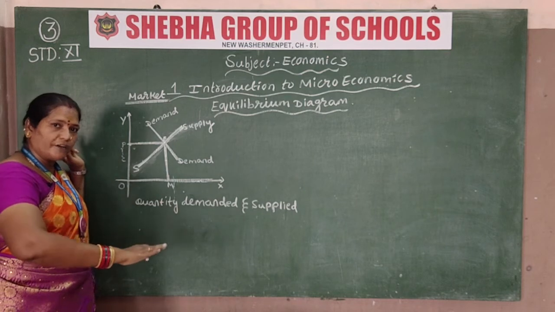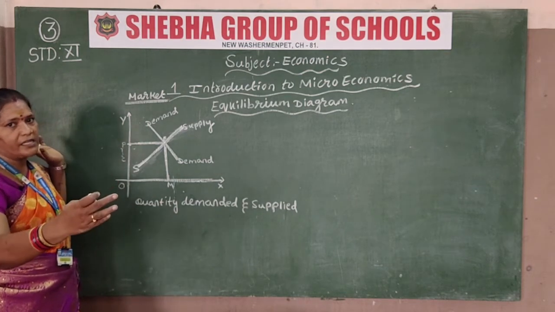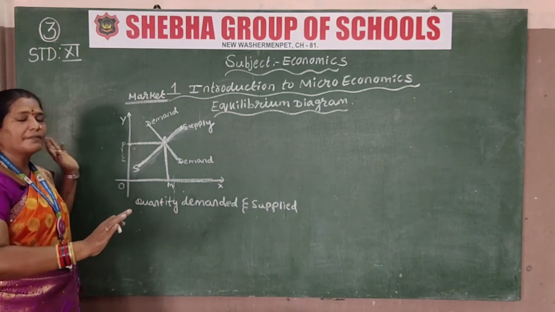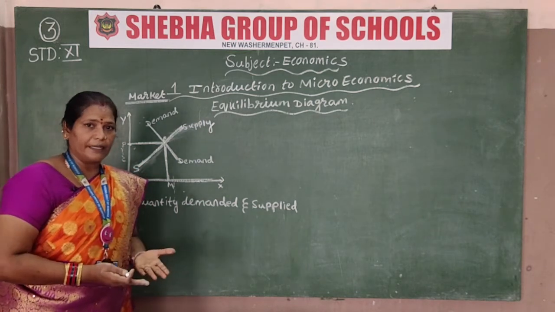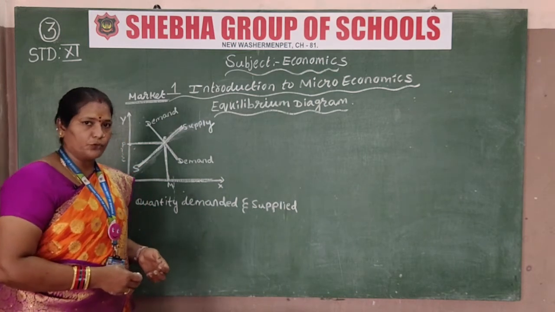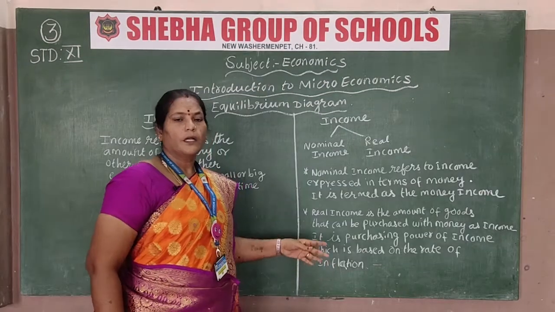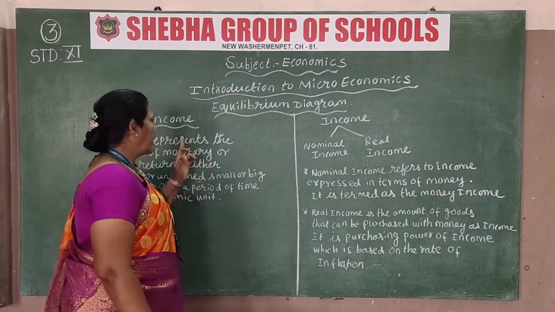Whatever product you produce, if the supply is the same as the demand, then it is known as the equilibrium. Okay, is it clear? Now let us move to the next topic. Now we are going to see about income.